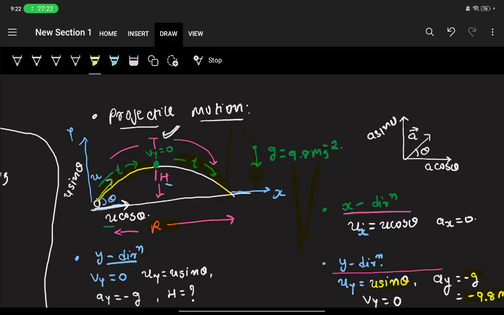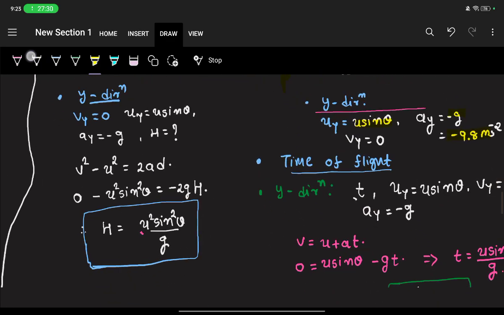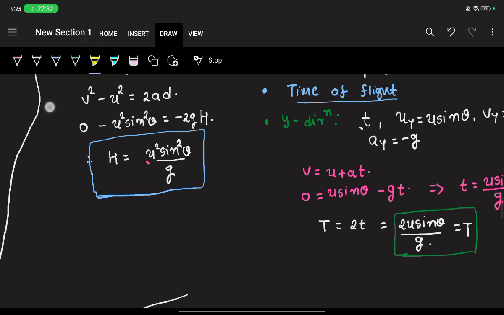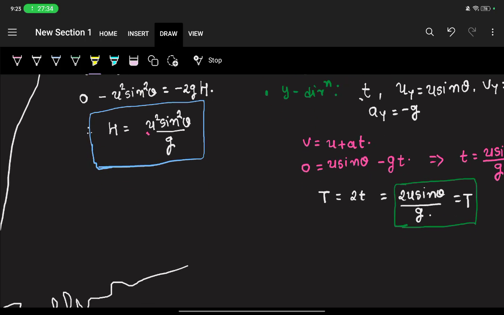Now, if you want to find the range, it is in the x direction, right? So let's apply formulas in the x direction and try to find the range.